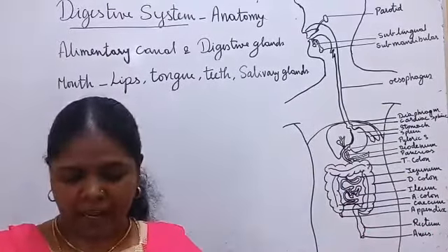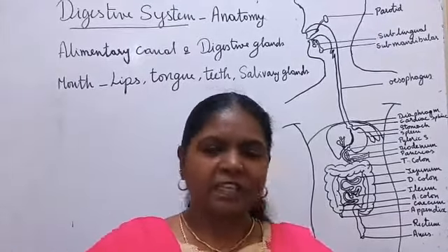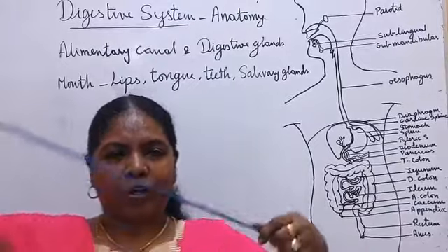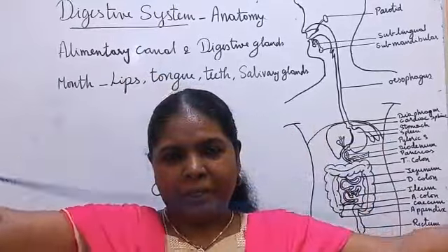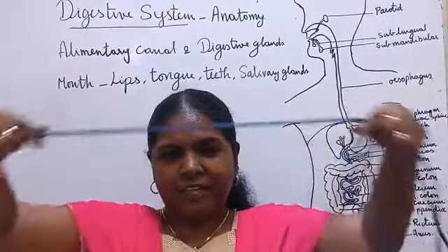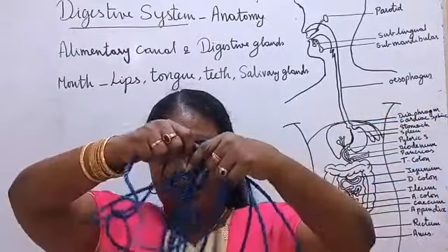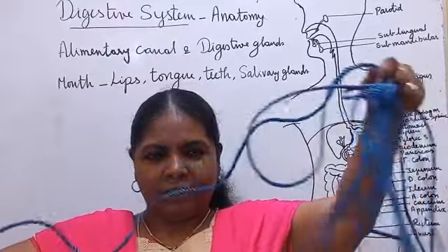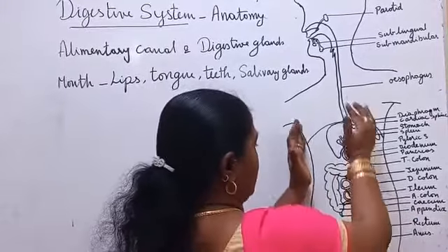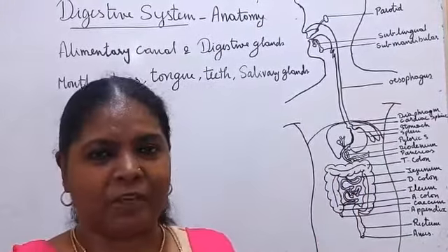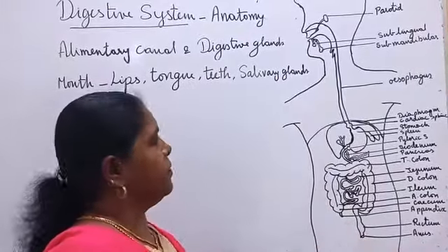If I simply say 9 meters, you will just listen and accept it. But I measured it, and I am going to show the length of the alimentary canal. See, this much long. It is kept compact in the abdomen, in our body cavity. So this alimentary canal starts from the mouth to the anus, as I said.